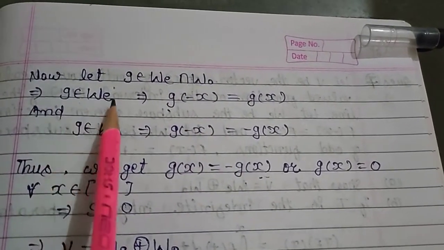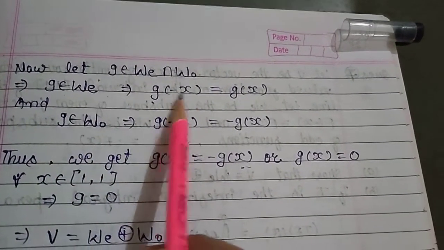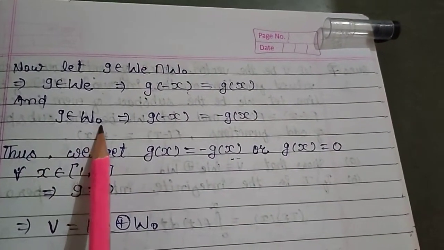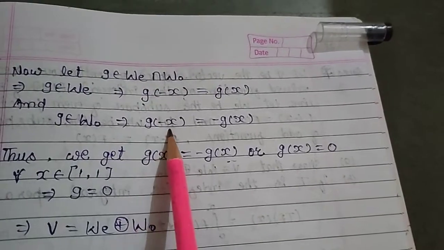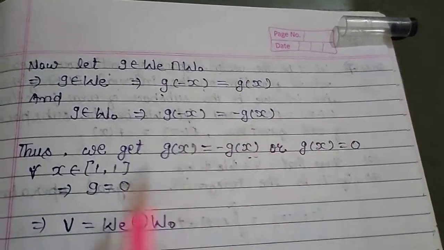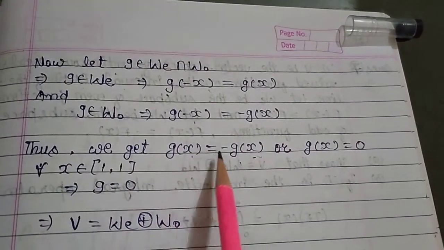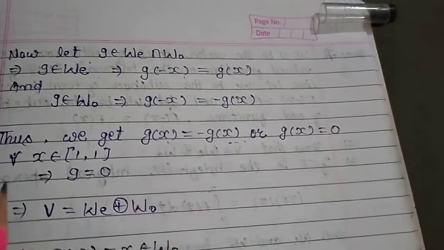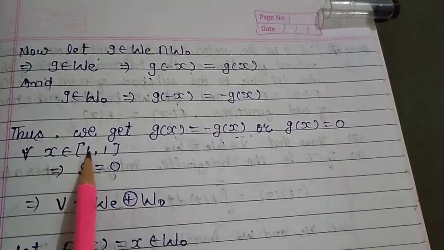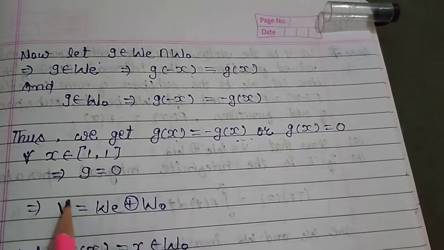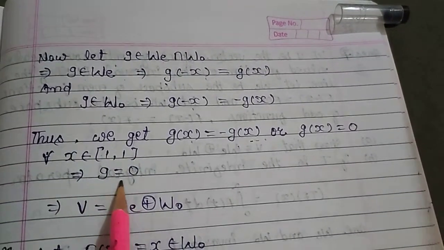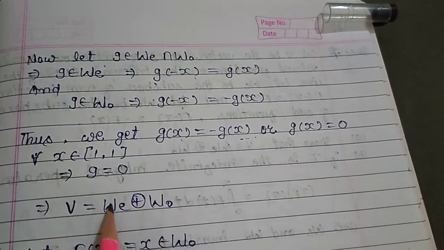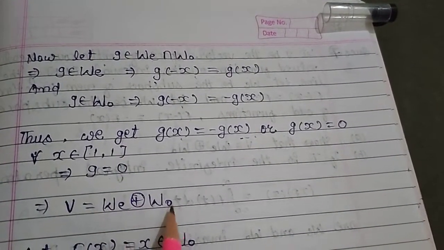This implies g belongs to WE, so g of minus x equals g of x, and g belongs to WO, so g of minus x equal minus g of x. Thus we get g of x equal minus g of x, or g of x equal 0 for all x belonging to minus 1 to 1. This implies g equal 0. This implies V equal WE direct sum WO.